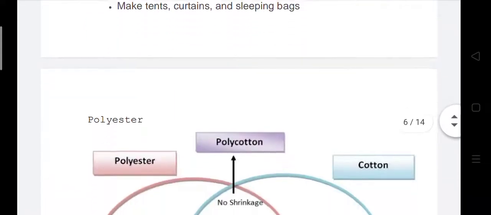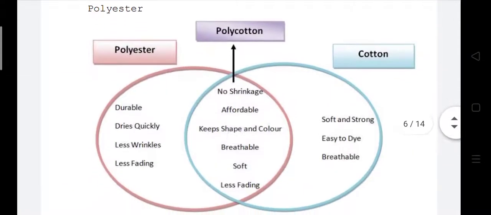These are the polyesters, like polycotton, polyester and cotton. About polyester: durable, dries quickly, less wrinkling, less fading. And these are the common features of polycotton given here: no shrinkage, affordable, keeps shape and color, breathable, soft, less fading. And about cotton, you also know: soft and strong, easy to dye, breathable.